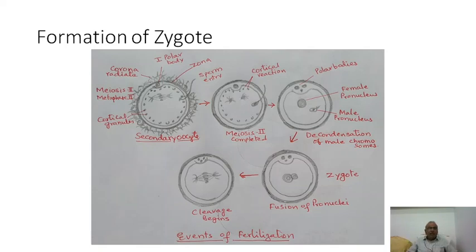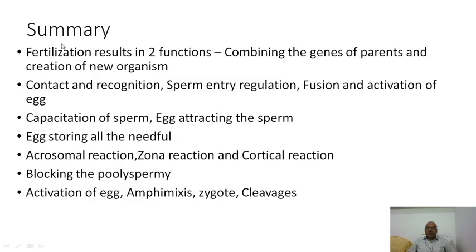So these are the events that are very, very important in the formation of the zygote and in the occurrence of fertilization. What is fertilization actually? Fertilization results in two functions. One is combining the genes of two parents, and the other is the production of an individual. So two very important events. Maternal and paternal chromosomes, with a lot of mutations and modifications, come close together by an event called fertilization. And as a result of fertilization, an individual is born. These are the two very important outcomes of fertilization.